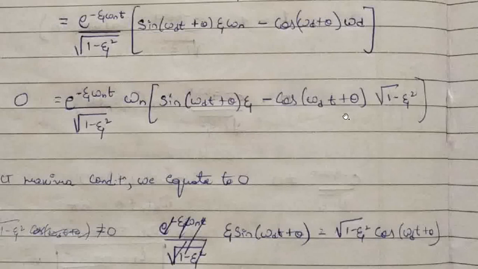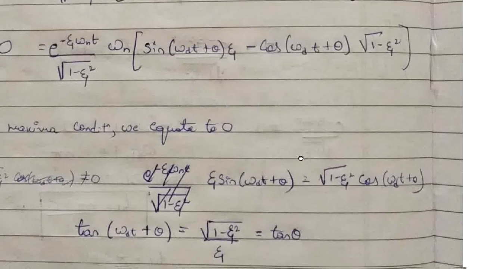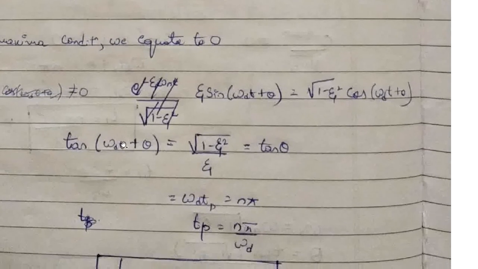There is a possibility of only the second term being 0, so we equate the second term to 0. Zeta sin omega dt plus theta is equivalent to the cos term on the right side. Taking sin by cos to the left hand side, we get tan omega dt plus theta, which is equivalent to root of 1 minus zeta square by zeta, which is equivalent to tan theta.